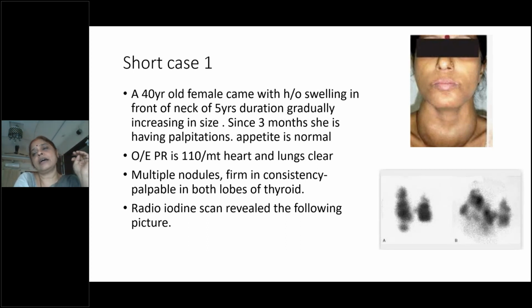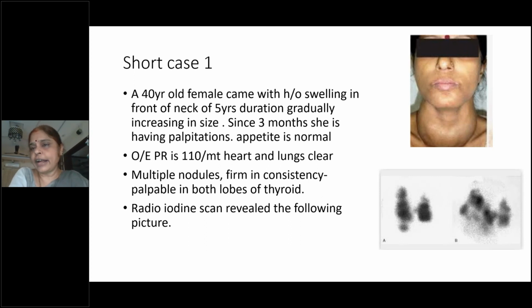So when there is toxicity and nodularity, immediately you have to check for the areas of toxicity, and then you do a radioiodine uptake scan. The indication for a radioiodine uptake scan is toxicity and nodularity. Otherwise, you will not do it. The only other indication is searching for metastasis in case of carcinoma of the thyroid post-operatively.